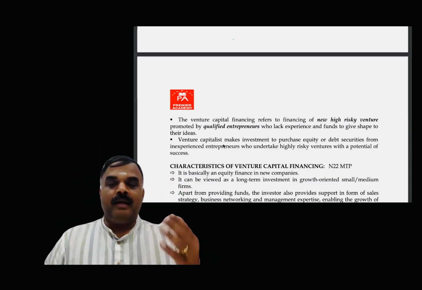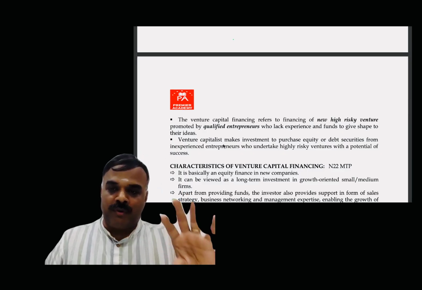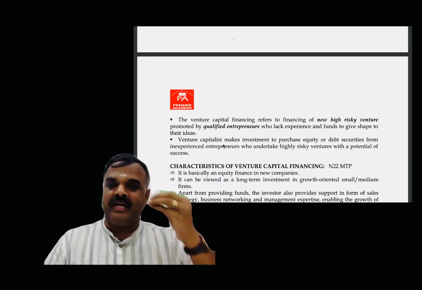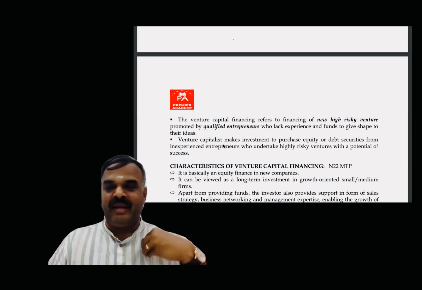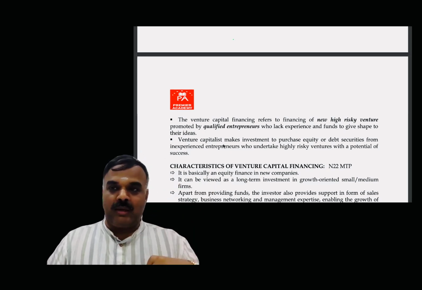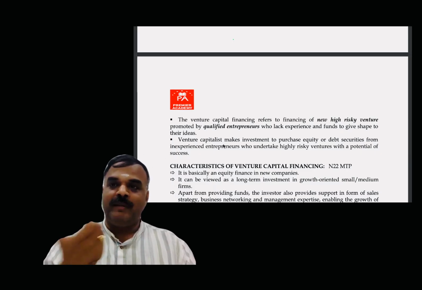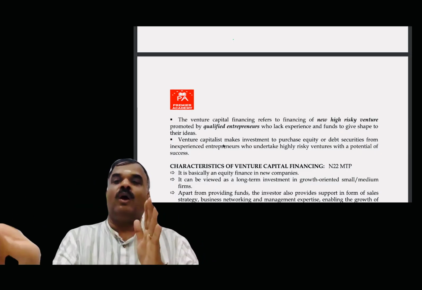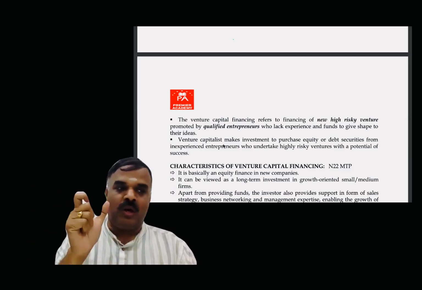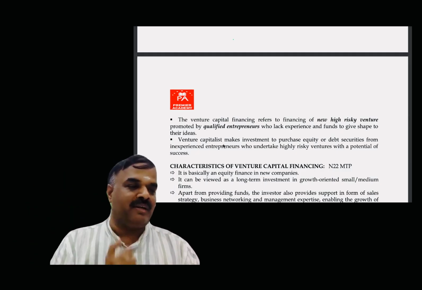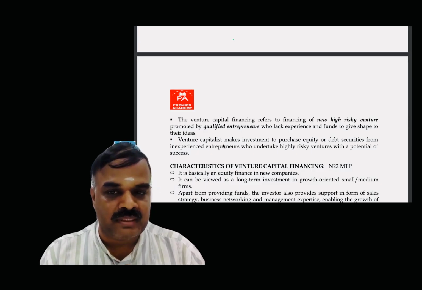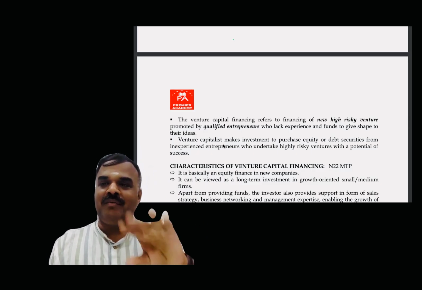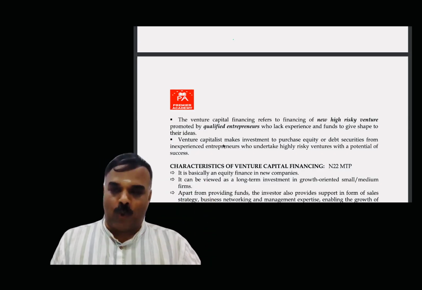For example, I am having a new idea. Out of herbal, I am going to create petrol. It's a new idea. Some thought process has come. I may have the idea, I may be going to do the work, but I need a fund. So the fund may not be available. Okay, I may have the idea, you may have the fund, and both of us join together. Whatever fund I'm going to collect from you, that is called what? New venture capital fund. Are you able to follow or not? Clear? So one new venture I'm going to create. If I'm going to convert herbal, out of herbal I'm going to take petrol.